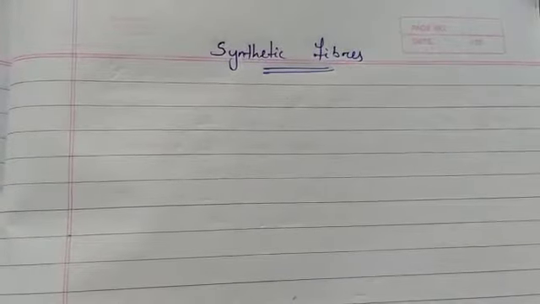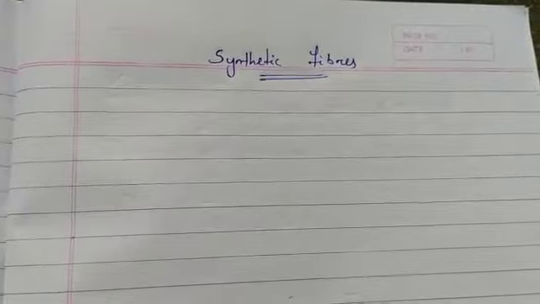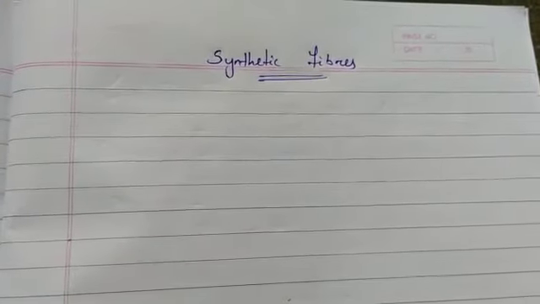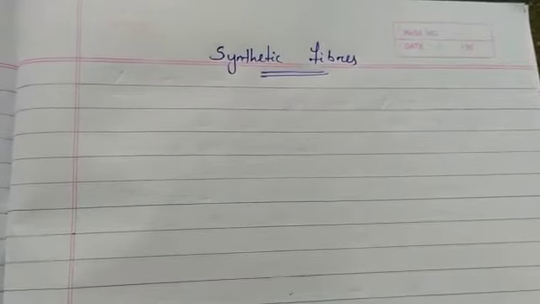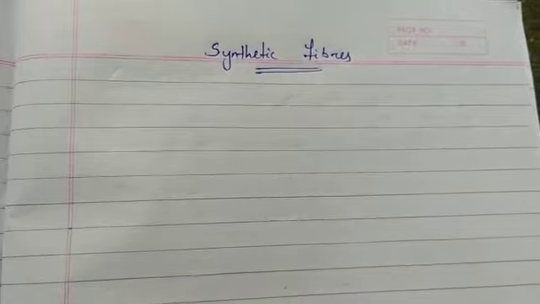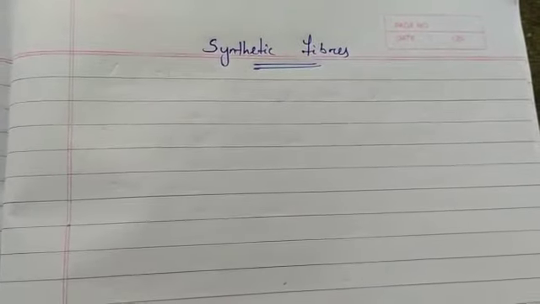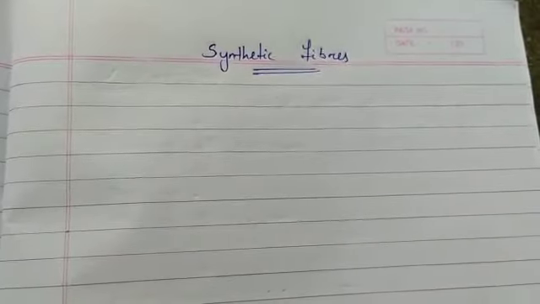So today we are going to start standard 8 chapter number 3, synthetic fibers and plastic. We all know that clothes are very important for us. It is a very common thing that is used by us, and nowadays there is a vast variety of clothes available in the market.